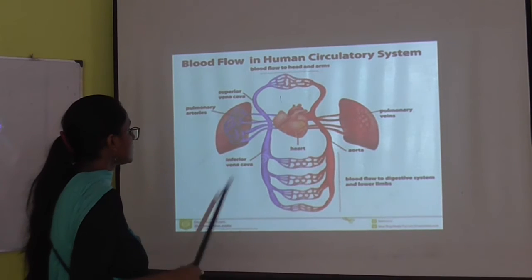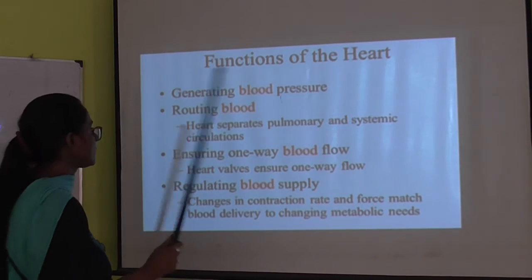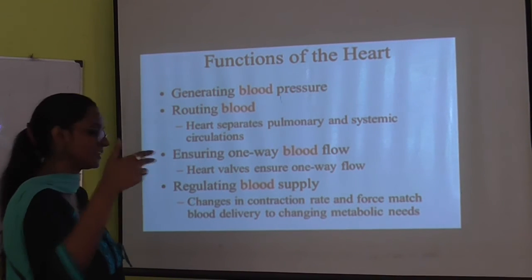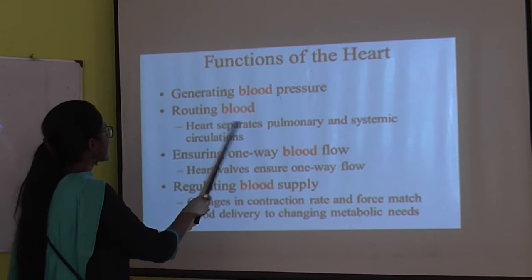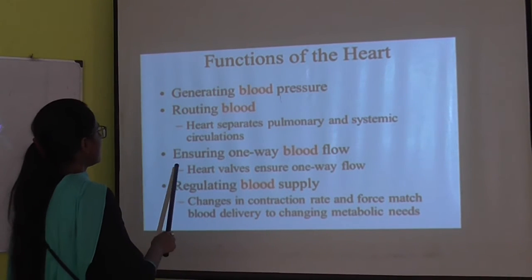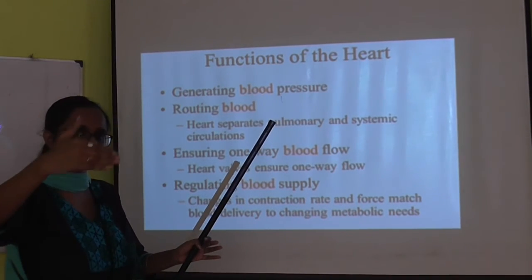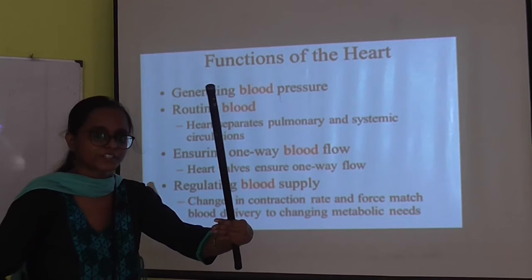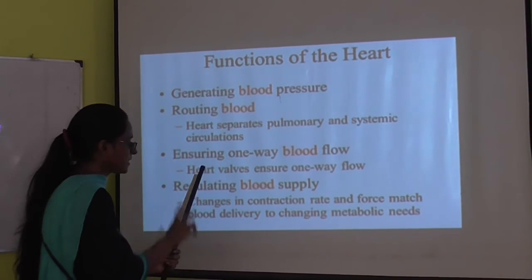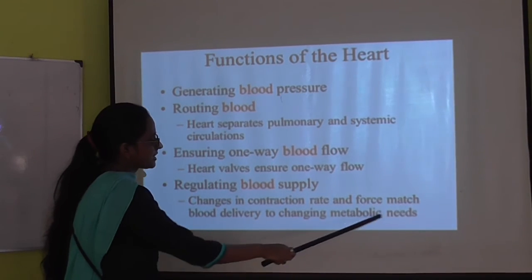Clear? So next, what are we going to learn? We are going to learn about the function of the heart. One, generating the blood pressure. What is blood pressure? We will learn about it in the next slide. Routing the blood: the heart separates the pulmonary and the systemic circulation. Ensuring one-way blood flow means one way for the deoxygenated and another way for the oxygenated, so it does not get mixed up. Regulating the blood supply: the proper regulation of the blood supply to changing metabolic needs.